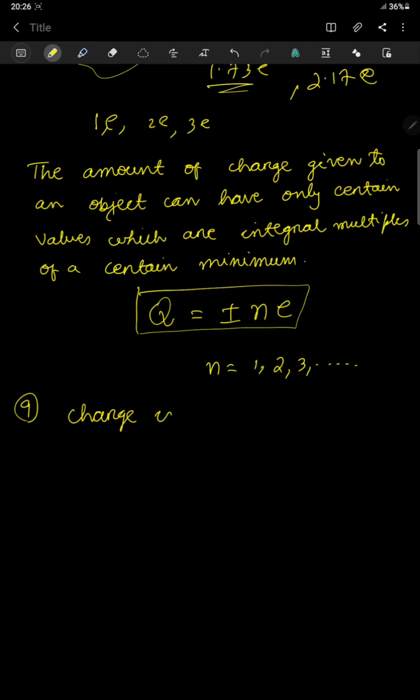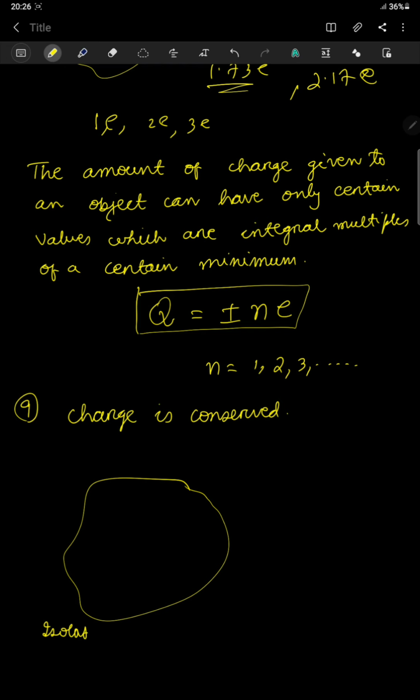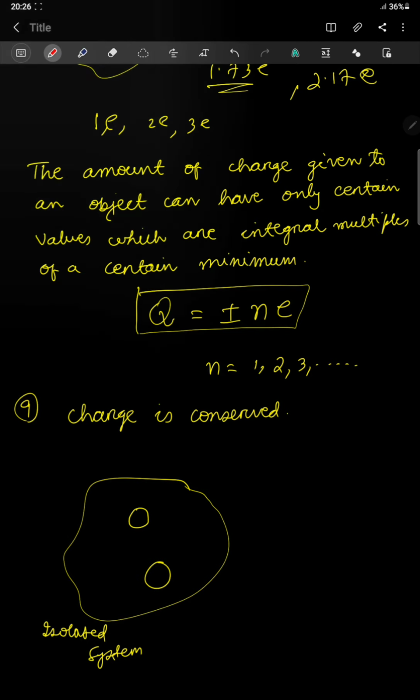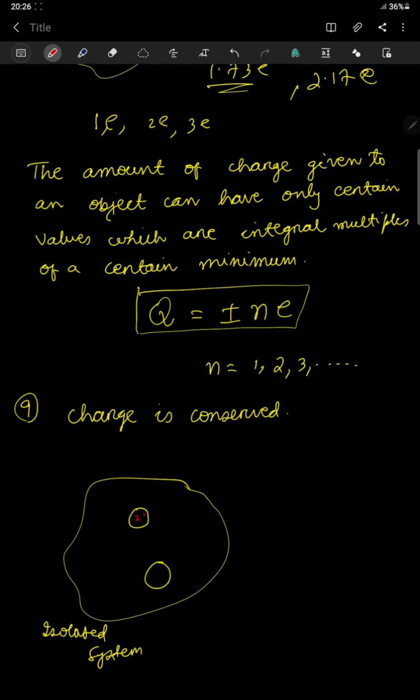Charge is conserved. Okay, so for that let me demonstrate. Suppose I have an isolated system, and in this isolated system I have got two bodies. In one of the bodies I have 2 Coulomb charge, the other body I have minus 1 Coulomb charge.